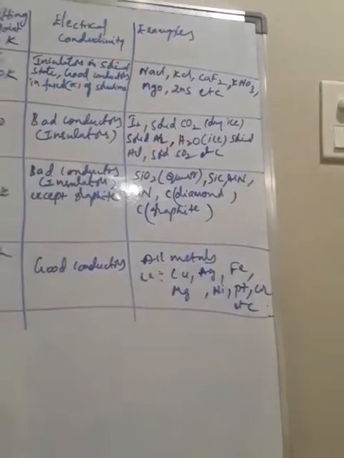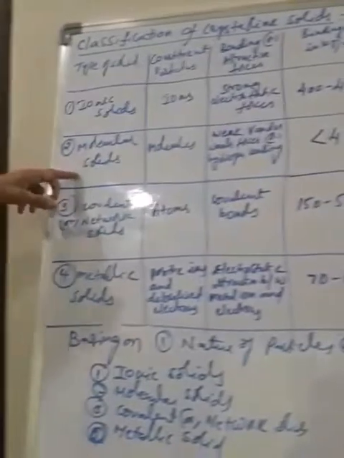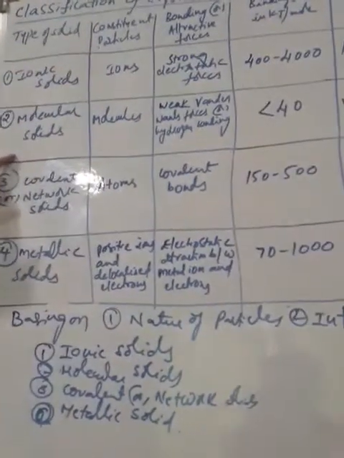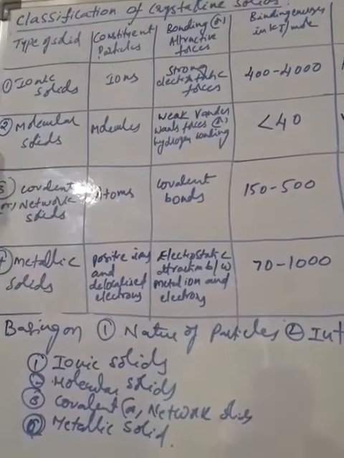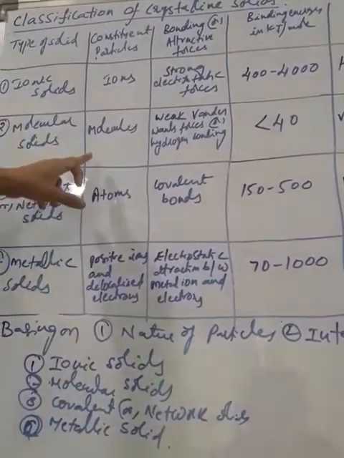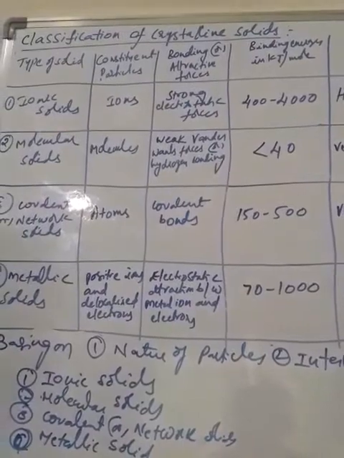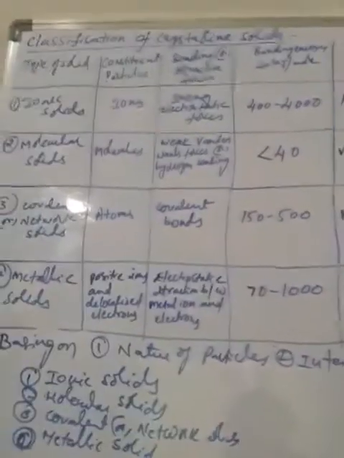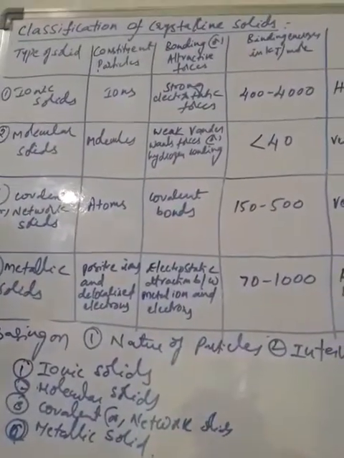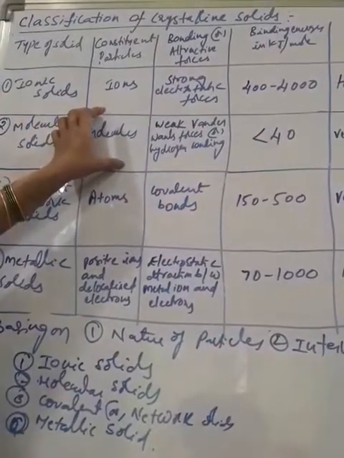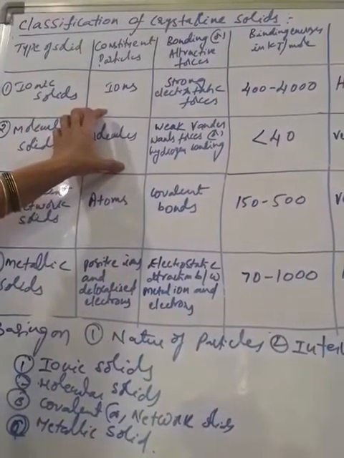Okay. Then coming to molecular solids. Next type of solids. In molecular solids, constituent particles are molecules. All the molecules are arranged in a regular orderly manner. Molecules are bonded with weak forces of attraction.